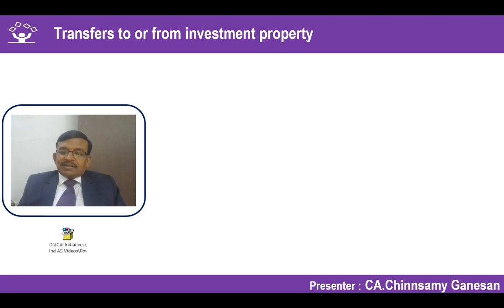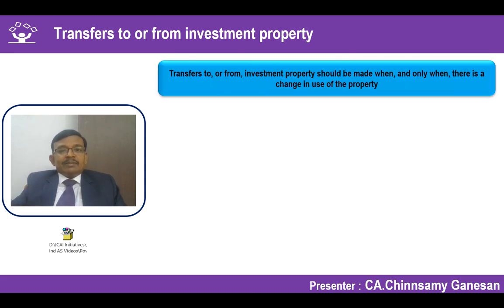Previously, it was treated as owner occupied property, treated under Ind AS 16. Now it comes to Ind AS 40 because I am no more going to use it. I am going to let it on lease because I have some other property which has been developed. This property has been used for renting to others. So in that case, there is transfer to investment property from another category, and transfer out from investment property to another category. What is the accounting treatment?